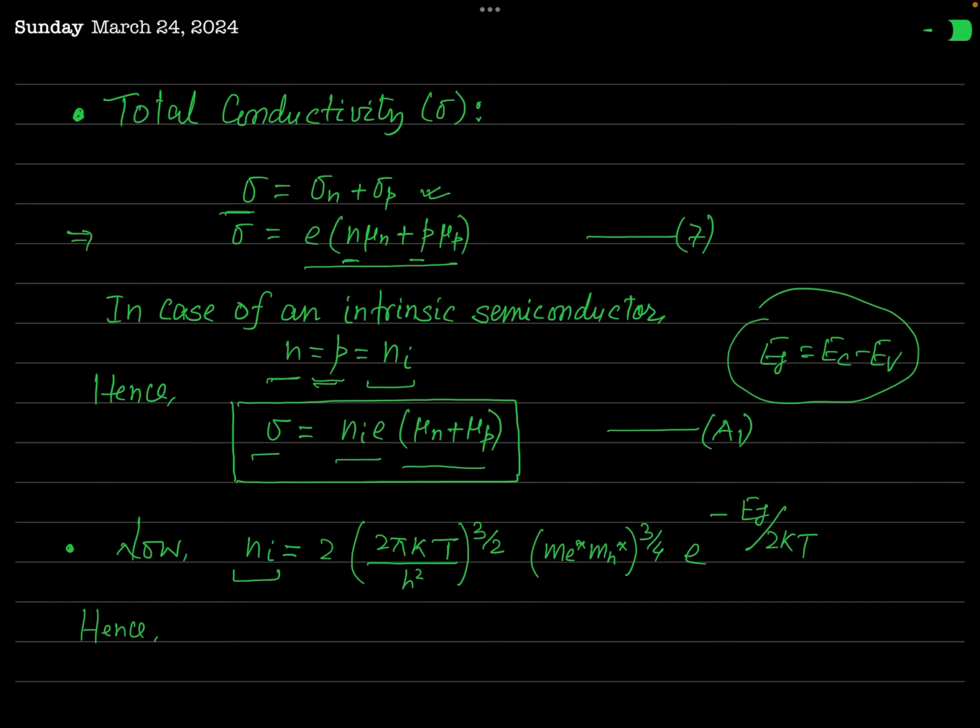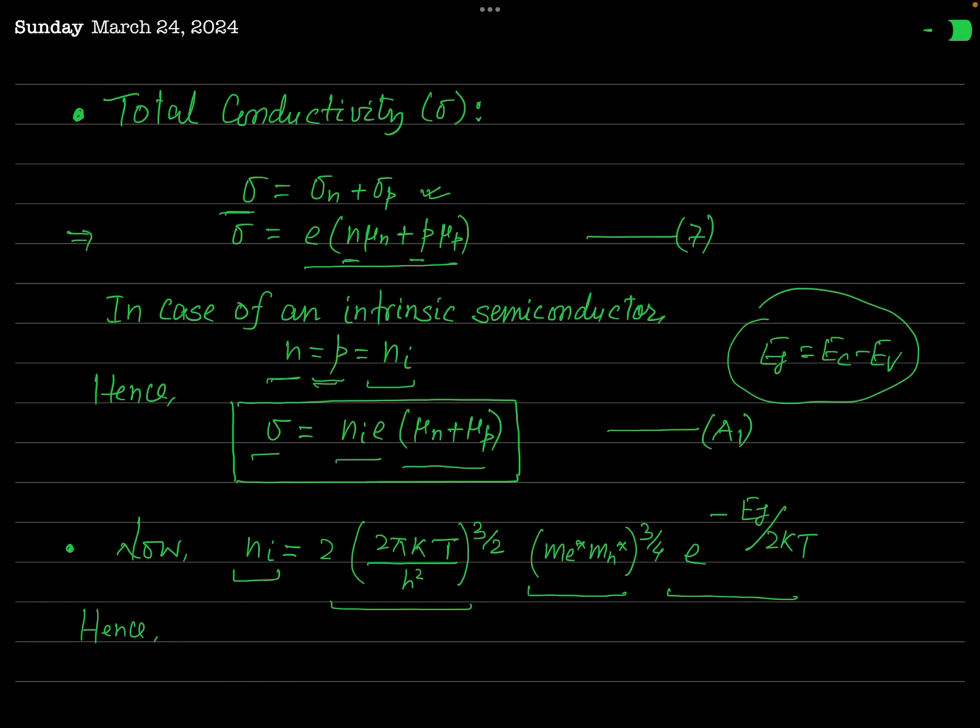And you have learnt in the previous lecture that Ni is given like this: 2 times 2 pi kT over h square whole to the power 3 by 2 times Me star times Mh star whole to the power 3 by 4 times exponential raised to the power minus Eg over 2 kT.